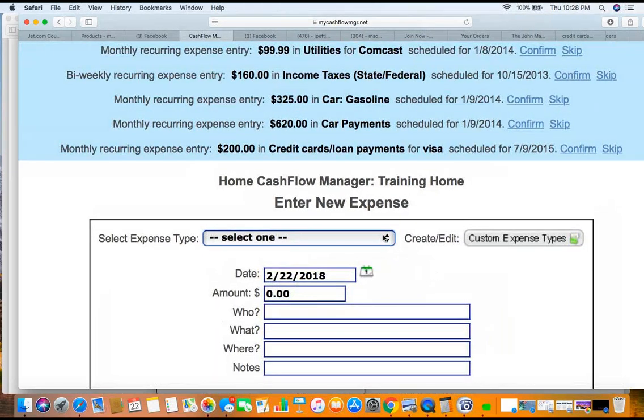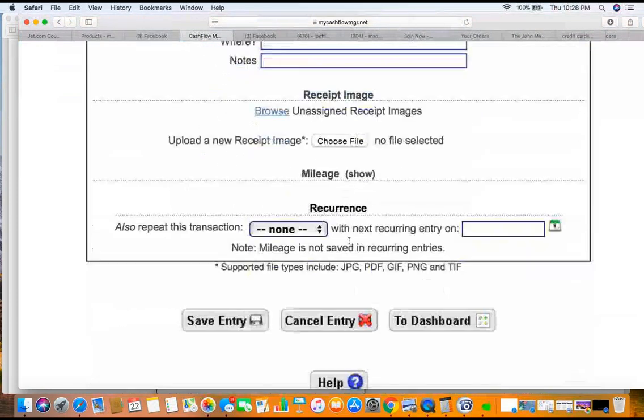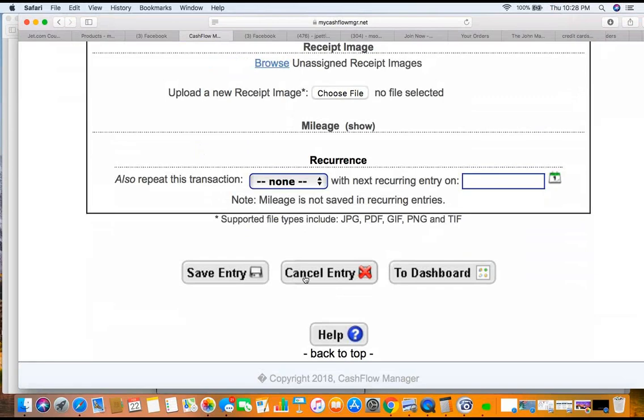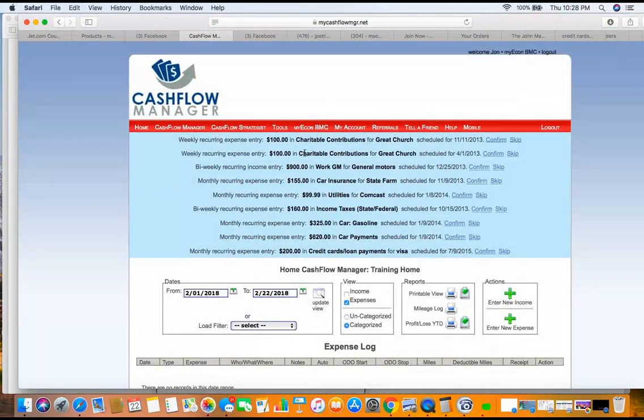Okay? So I don't have to show you all this because this works the same way. The who, the what, the where, these are just expenses, right? And then when you put them in, now you got some things. So we're going to cancel this entry here. You got recurring things. If you do charitable contributions to the church, put them here. See? You got this. So these are all tools. These are things that help you look at your money, see your money, and then become one with your money. Now, there's a couple other things here, though.